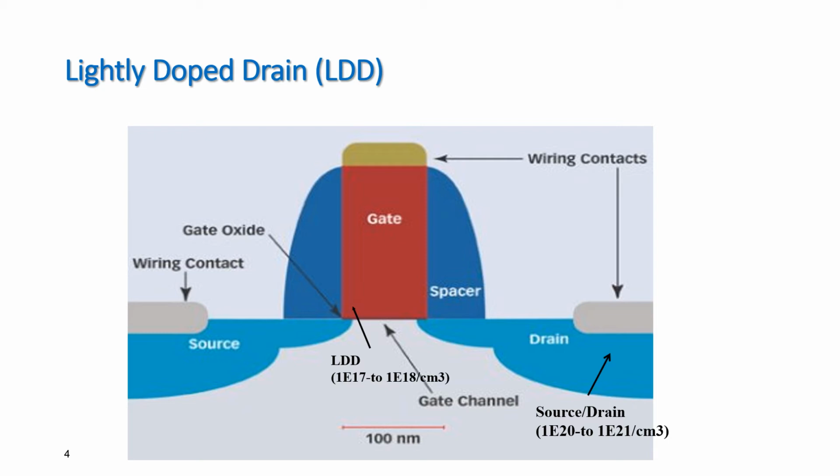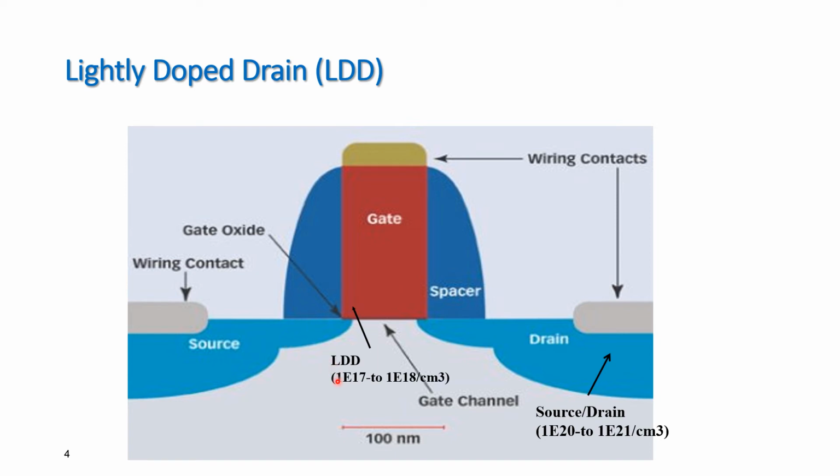Now we have just seen that the hot carrier effects are there, and they are because of the large fields in the scaled devices. So considerable effort till now has gone into designing MOS device structures which can withstand high electric fields, and one of the very important innovations in this regard, which is universally used and accepted, is the lightly doped drain, that is the LDD device. Now you can find here that the drain area is extended so as to accommodate this LDD, and here the source area is also extended at the end of the channel to accommodate this LDD structure.